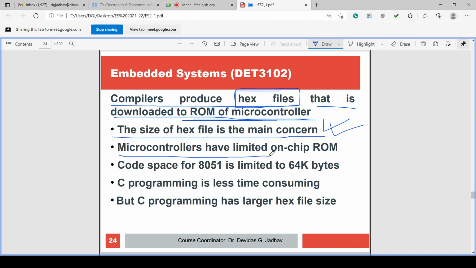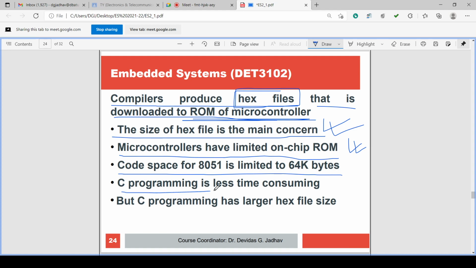Microcontrollers have limited on-chip ROM. That's why this is the concern. Therefore, in case of 8051, the code space for 8051 is limited to 64 kilobytes. Again, you can connect the external RAM, that's why.